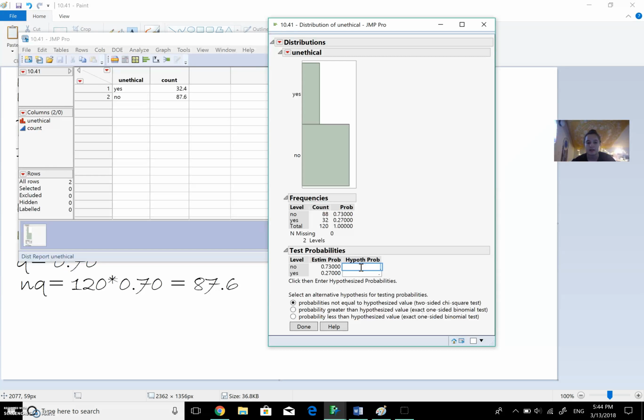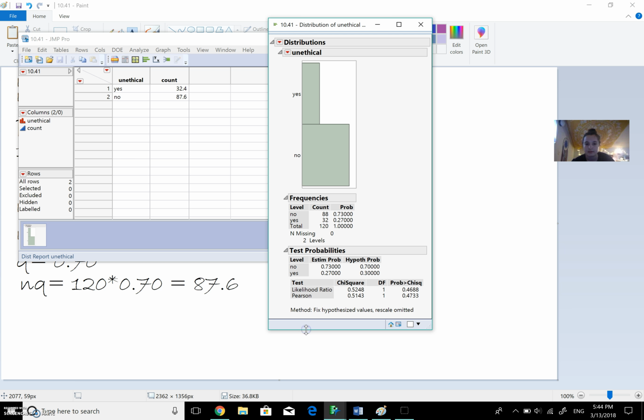They give us that it's 30%, so we're going to put 30%. Well, we have 27%, but we want to test 30%, so we're going to put in 0.3. And on this one is just 0.7 to make 1. Then we want to check the first one because we're saying that they're not equal. I'm not saying it's greater than or less than, just that it's not equal, so it's already checked. Enter, done. Then we're given the p-value of 0.4688.